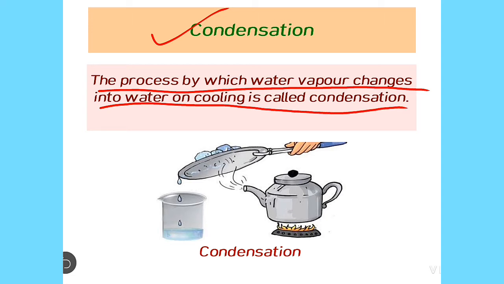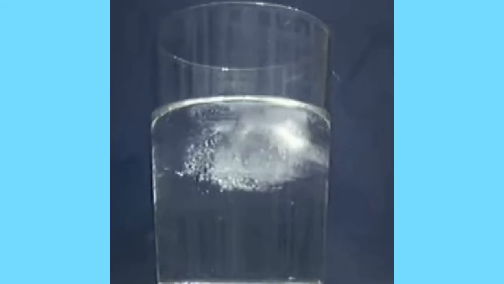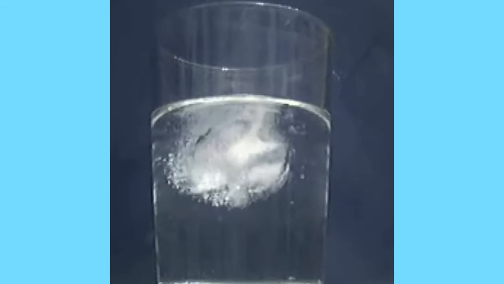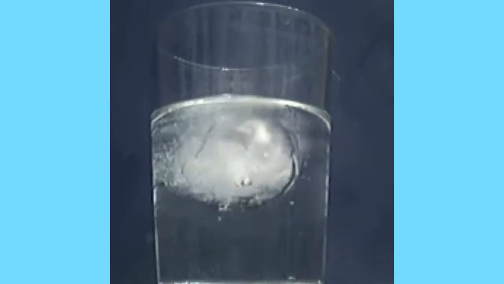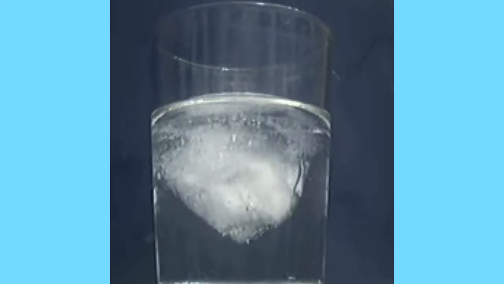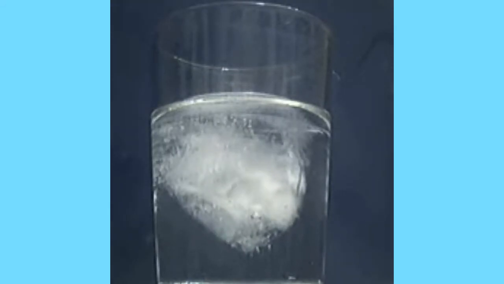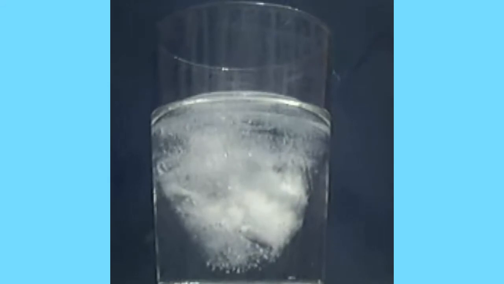Like for example, when we boil water in a container and cover it with a plate, we see tiny droplets of water on the inner side of the lid that can be easily collected in another container. Now suppose you keep a glass of water at very low temperature, or keep water in a refrigerator, it gradually changes into ice.